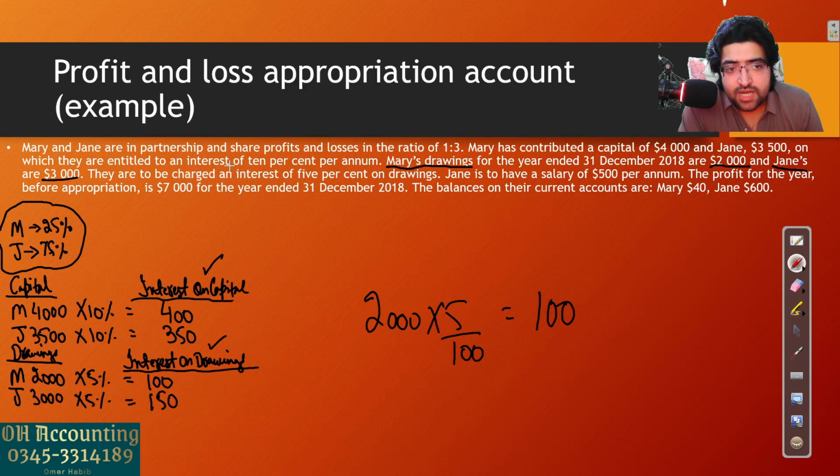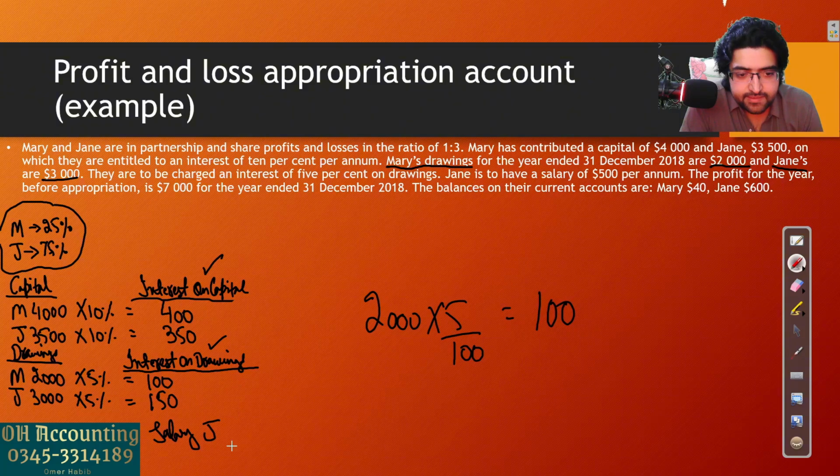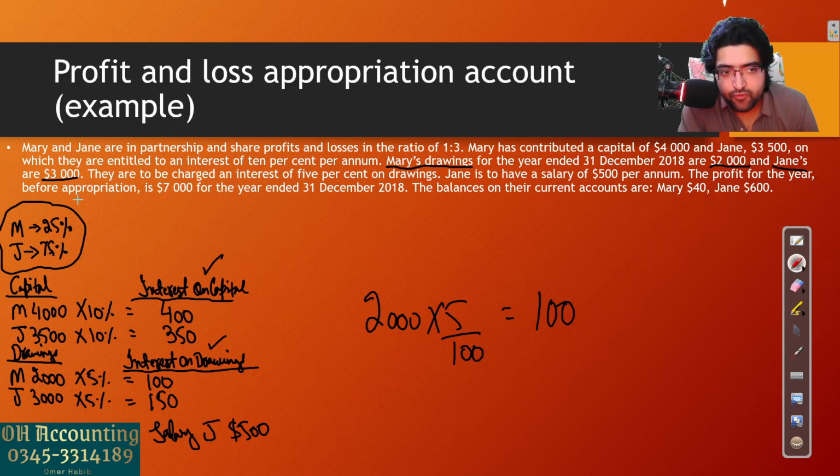Okay, is to be charged an interest of 5% on drawings. We are done till that. Jane is to have a salary of $500 per annum. Per annum means per year. So they've also told us about the salary. Only Jane is getting the salary, and it is $500. Okay. The profit for the year before appropriation is 7,000.